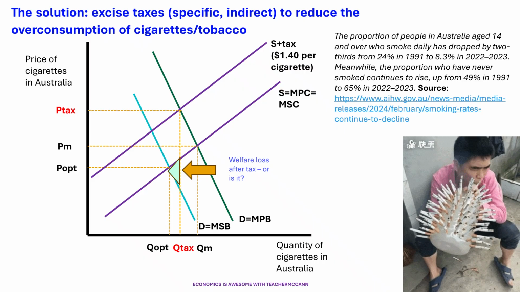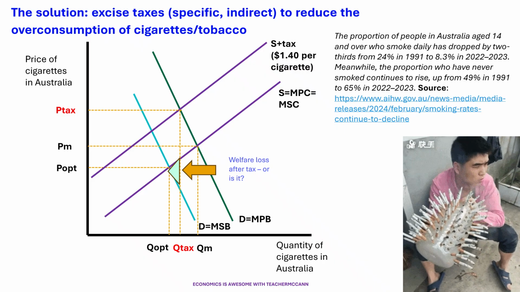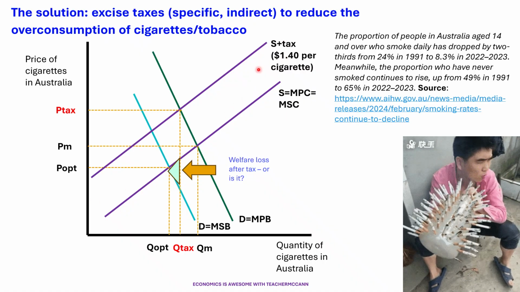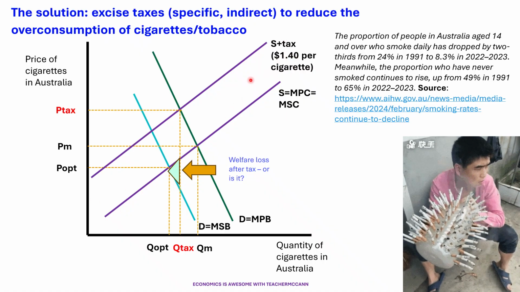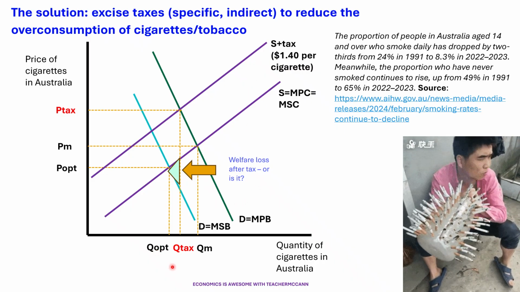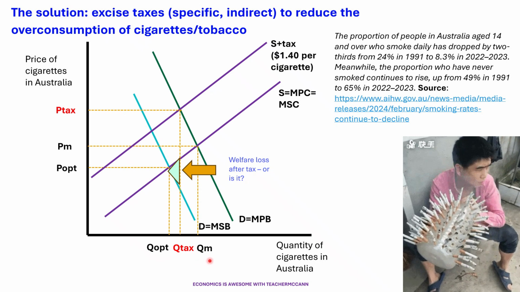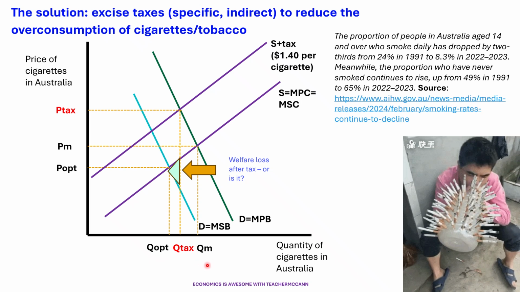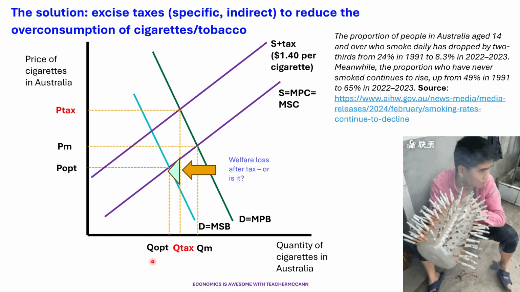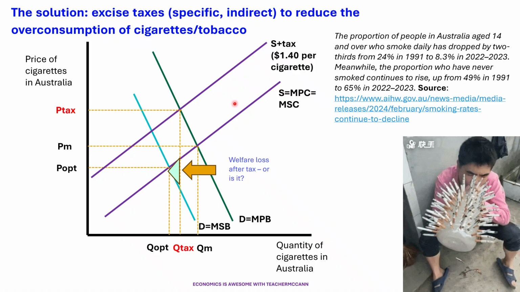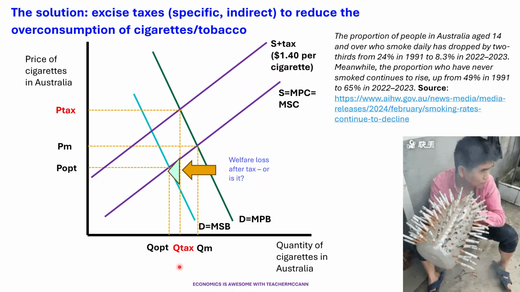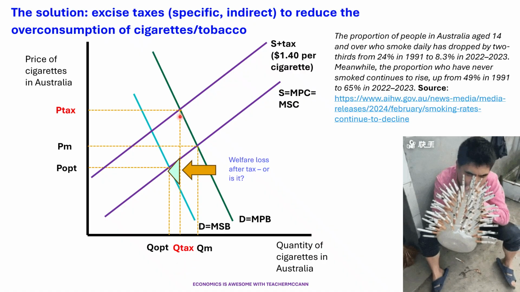And then often a solution, and same as Australia, we implement a tax. So an excise tax, for example, in Australia, it's about $1.40 per cigarette. And the tax is meant to get consumption back closer to the optimum. So if we left the market to itself, we'd be at QM. We want to be at QOpt if we consider the welfare loss to society from the overconsumption. And the tax should reduce consumption in theory. So here we are moving to Q tax, obviously paying a higher price because of the tax.